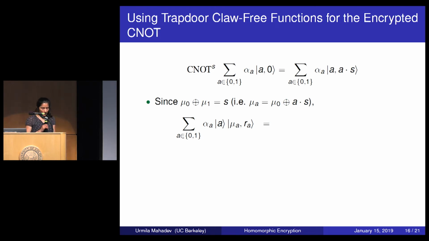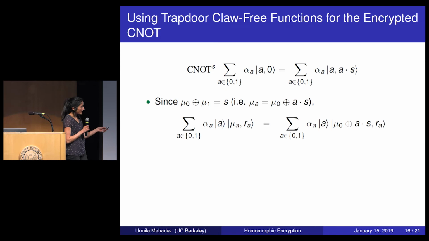So right here, I'm writing mu0 XOR mu1 equals s. That's the condition that the trapdoor claw-free function pair satisfies. And I can rewrite that in this way. Because if a equals 0, then you get mu0 equals mu0. And if a equals 1, you get mu1 equals mu0 XOR s. So I've just rewritten it. And now, when you entangle a state with a claw, you are essentially XORing a·s into the second register because of the fact that s is hidden in the XOR of each claw.